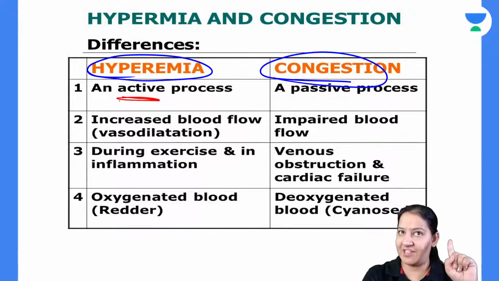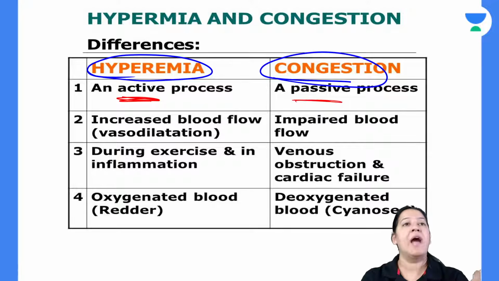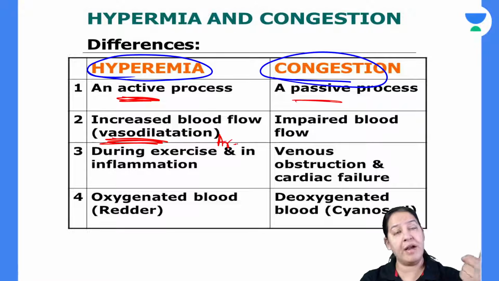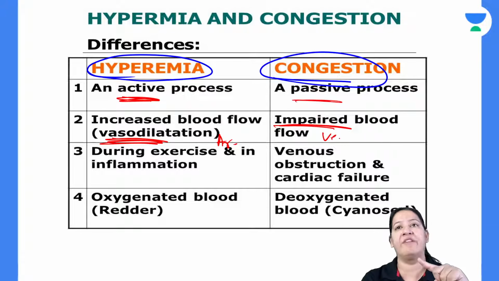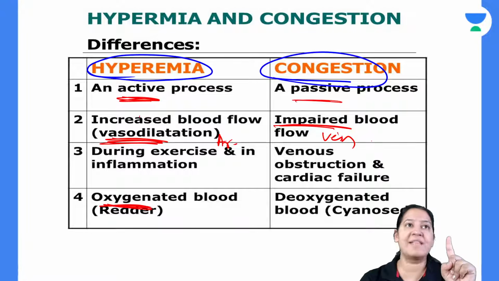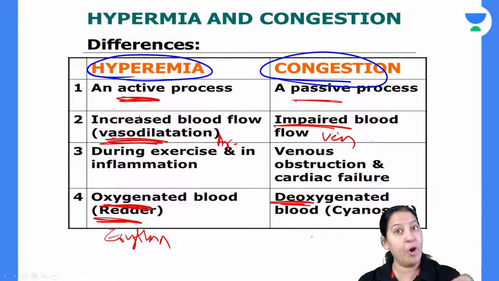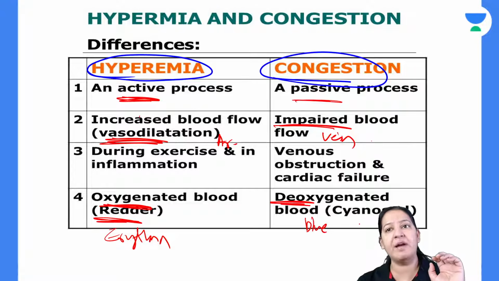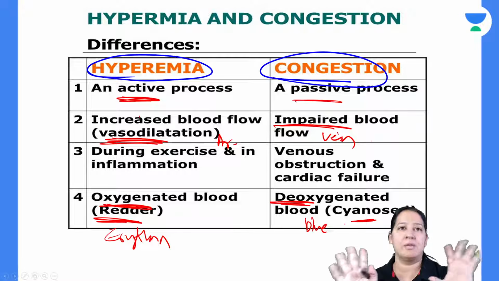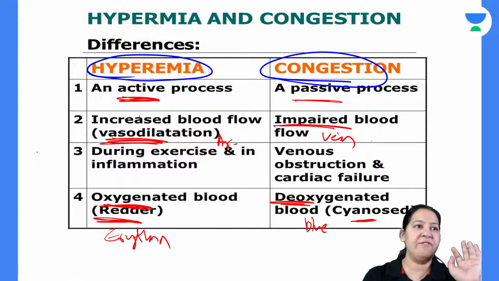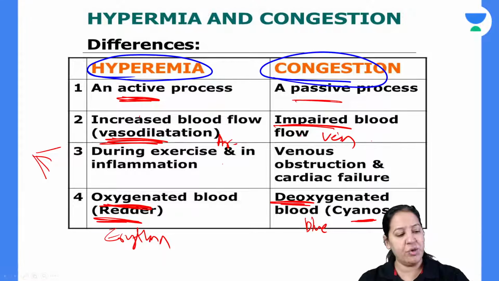So hyperemia is an active process. Congestion is a passive process. Hyperemia is due to vasodilatation of the artery, and congestion is due to impaired blood flow of the vein. So this one is active, this one is passive, right? Here oxygenated blood is gathered in the organ. That's why the organ looks red in color, which is known as erythema. Here deoxygenated blood, that is impure blood, is accumulated in the organ. That's why the organ looks blue in color, which is known as cyanosis. I hope the concept is crystal clear to you. We have seen a few examples of hyperemia. Let me teach you congestion in detail.